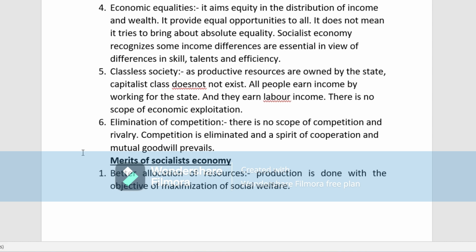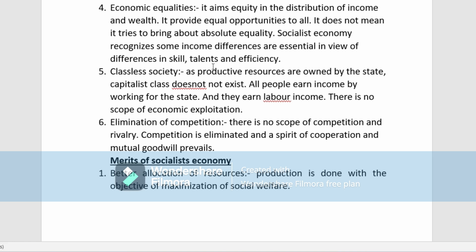Okay, unlike in the capitalist economy, there is no such exploitation of the labor. Everyone is getting equal opportunities. They are benefited. The main motive is to look at the welfare of the people. So in that case, they won't exploit any of the labor. Any people, they won't exploit.